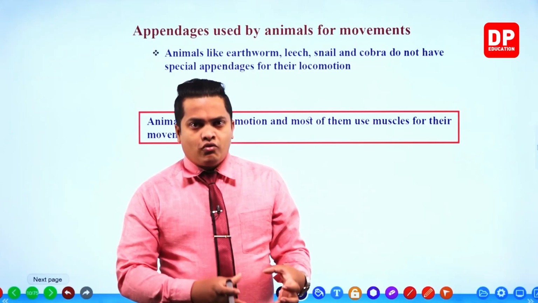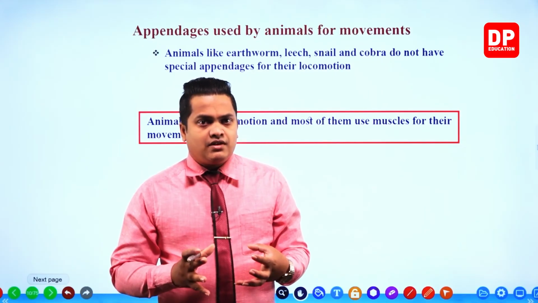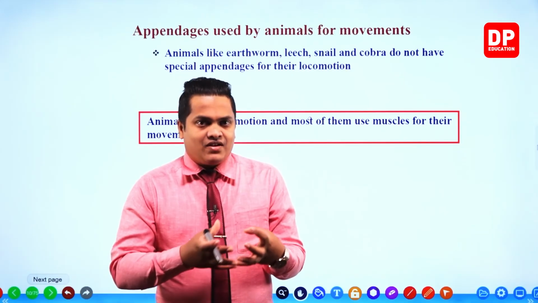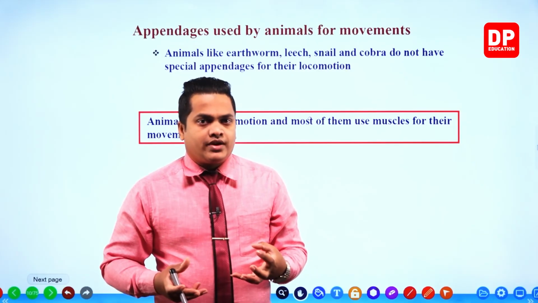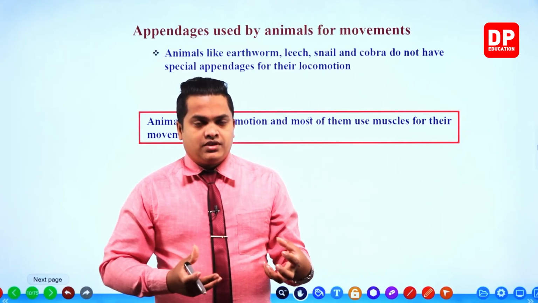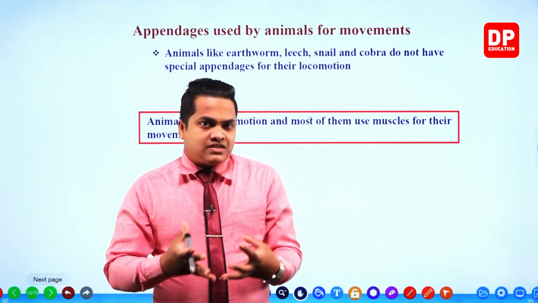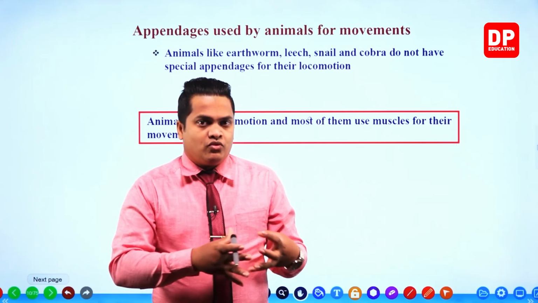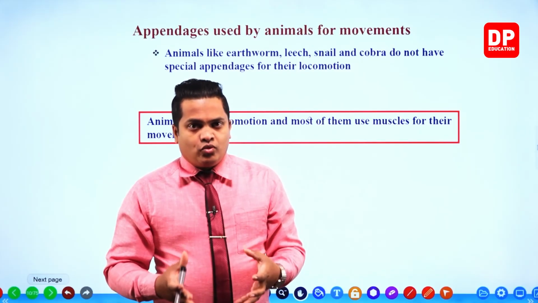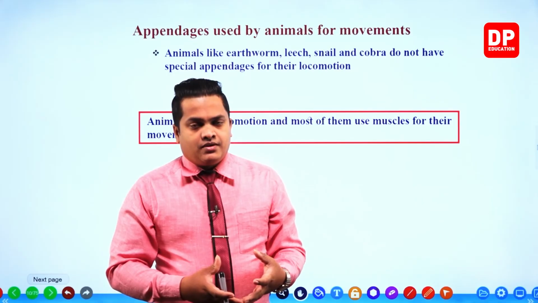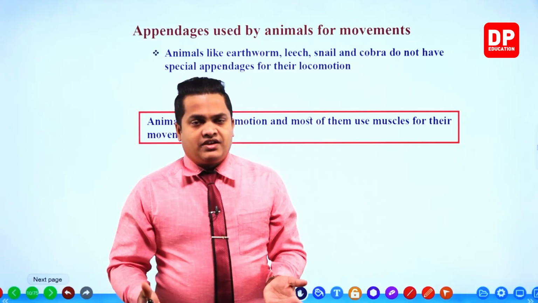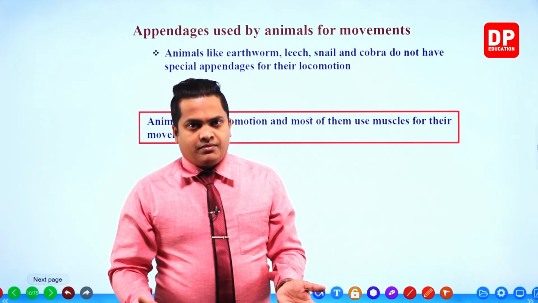If you take a vertebrate animal, they have muscles and also a skeletal system. They have skeletons, bones. So both bones and muscles are helpful for the movement of a vertebrate. You know that most of the animals living within our biosphere are invertebrates.